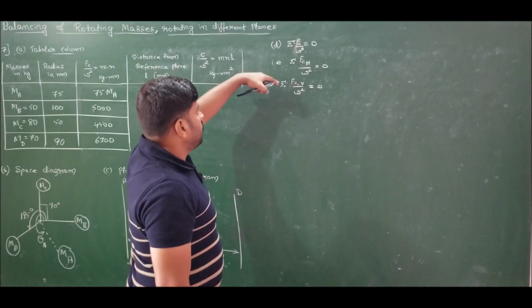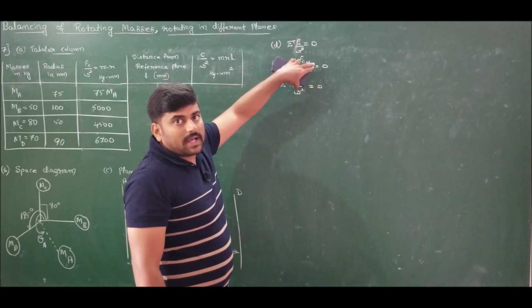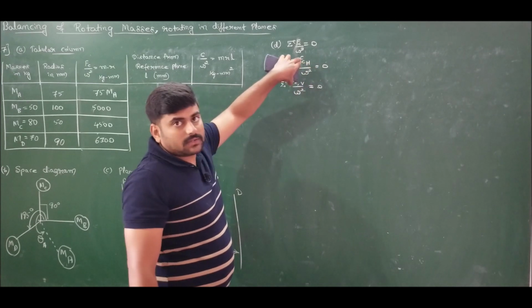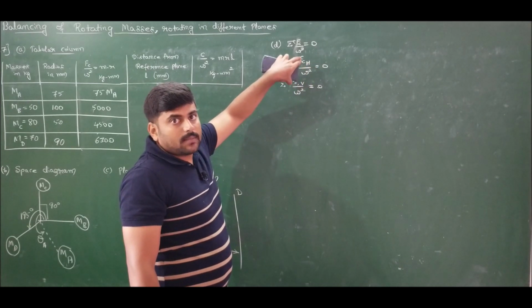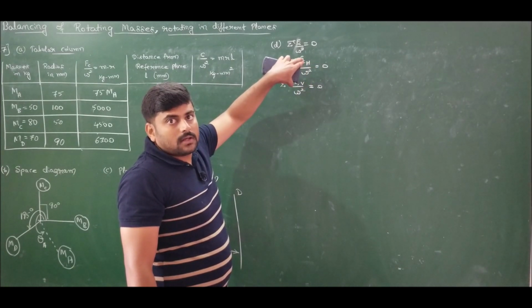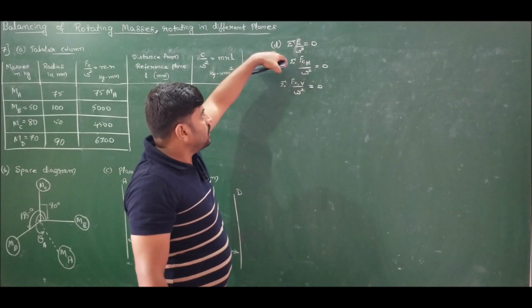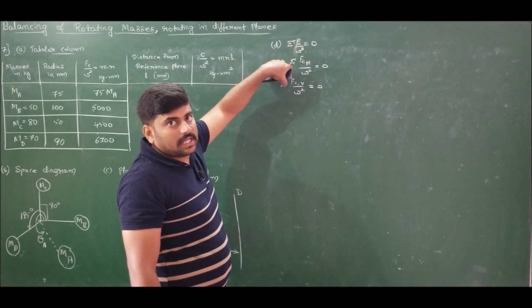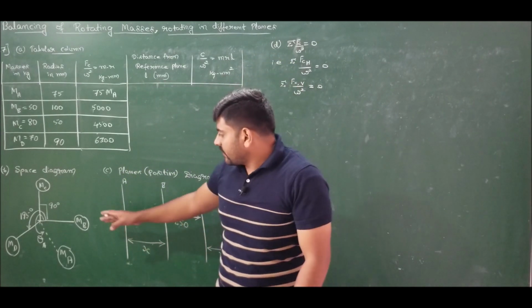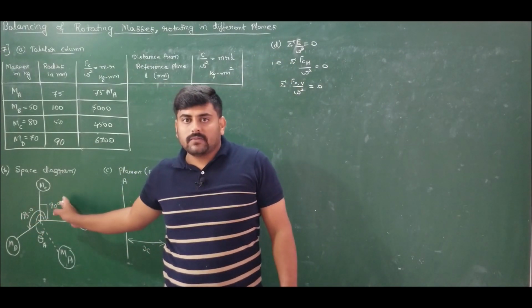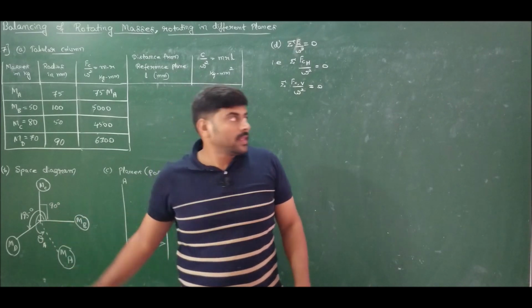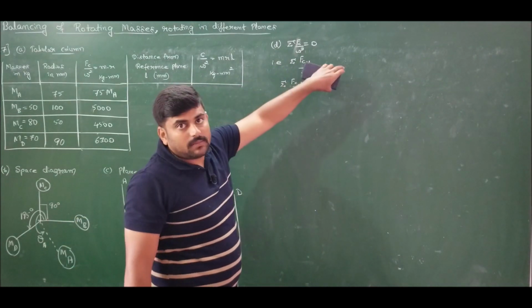So therefore, if I use this, Fc is M omega square R. Omega square gets cancelled. So therefore summation of Mr must be equal to 0. That is, the Mr horizontal component is cos theta, because all the angles are measured with reference to horizontal. Hence cos theta will give us the horizontal component. So sum of Mr cos theta must be equal to 0.